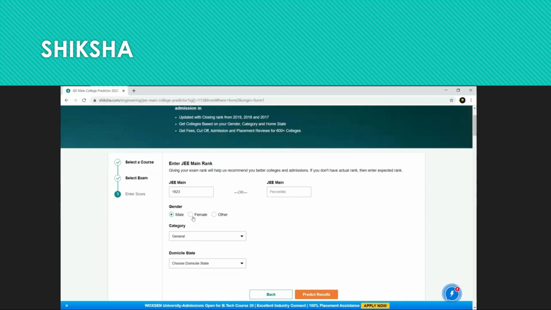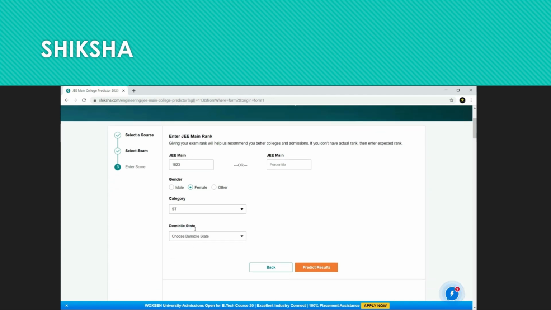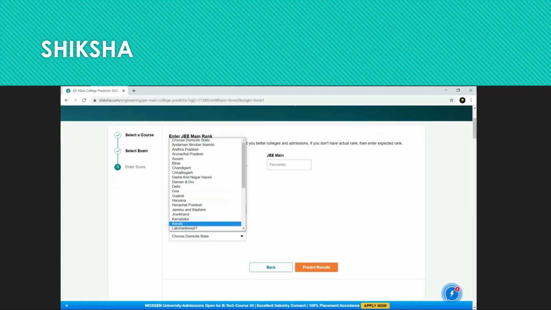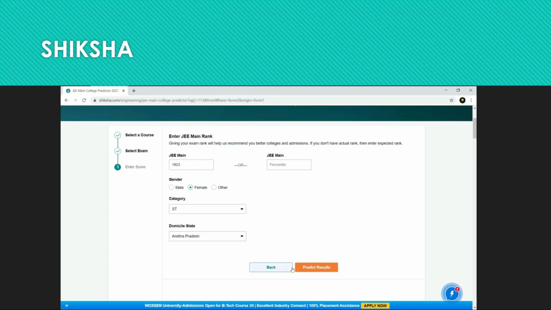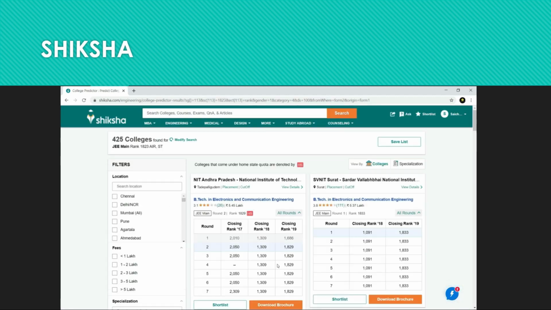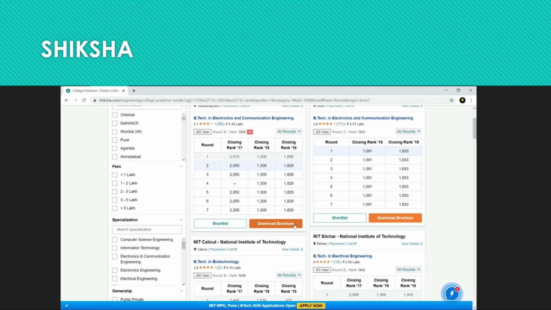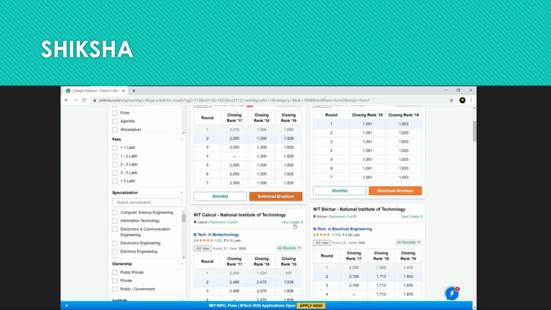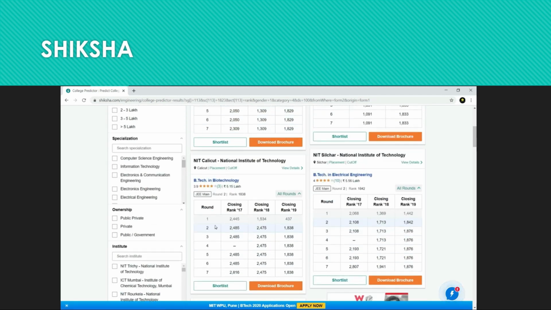It is a category rank, female category, category ST, and domicile state. Give your state, Andhra Pradesh. Then predict results. You can see here, these are all the colleges, and the branches you will be getting. You can also see round 1 or round 2, in which round you may get it.